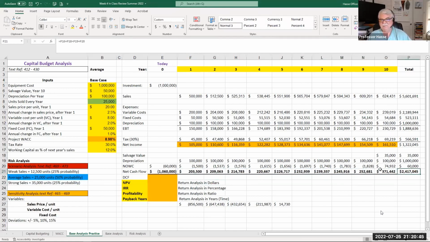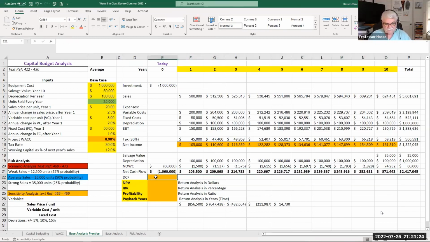But what does this mean today in year 0? We're spending the money today. How can we correlate this future flow to what we're spending today? And that's what these 4 numbers are telling us. Remember, the net present value is taking the discounted cash flow and comparing it to the investment. Well, what's the discounted cash flow? It's this flow of cash, $2.4 million, discounted back at 8.98%, our cost of capital that we determined earlier.